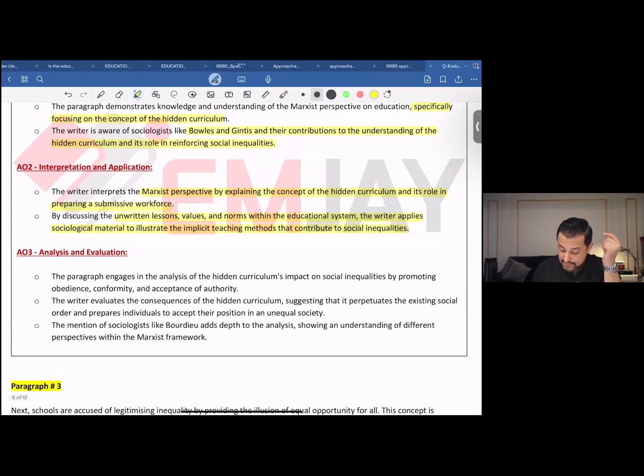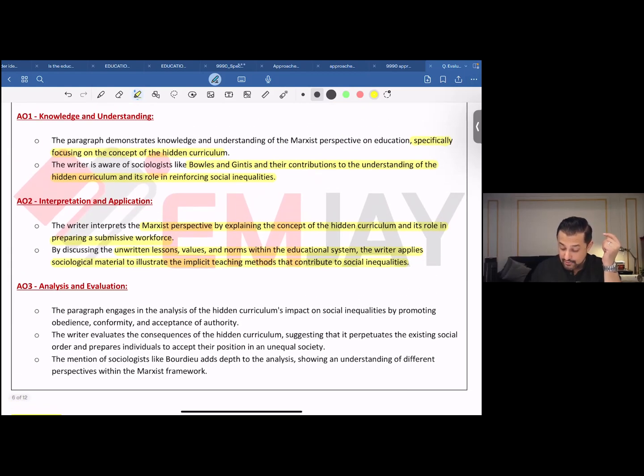The paragraph engages in the analysis of the hidden curriculum's impact on social inequality by promoting obedience, conformity, and acceptance of authority. The writer evaluates the consequences of the hidden curriculum, suggesting that it perpetuates the existing social order and prepares individuals to accept their position in an unequal society. The mention of sociologists like Bowles and Gintis adds depth to the analysis, showing an understanding of different perspectives within the Marxist framework.